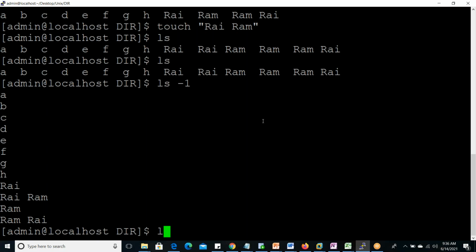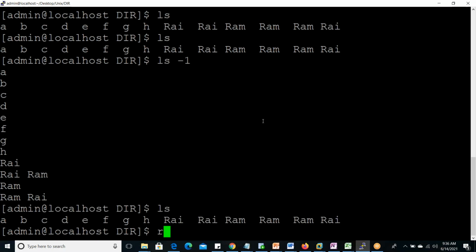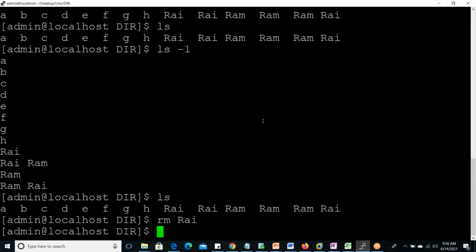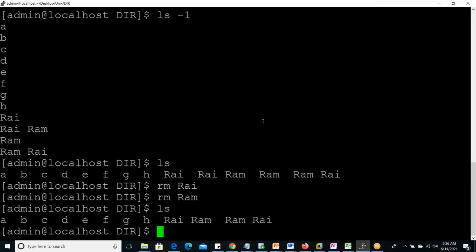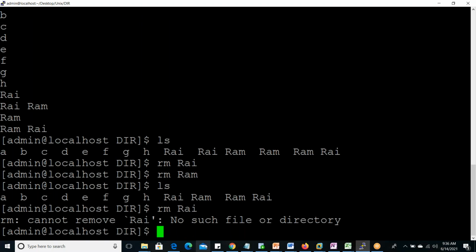Okay, now a few files we created here. We want to delete all those files. rm is the command. If you give star, then all those files will be deleted. If you specify some name, suppose Rai, that Rai is deleted. Now Ram, that Ram is deleted. Now again, seeing "Ram Rai", rm Rai will not delete it, because "Ram Rai" is the file, and only Rai is not a file now. Similarly, if you delete only Ram now, it will not delete.